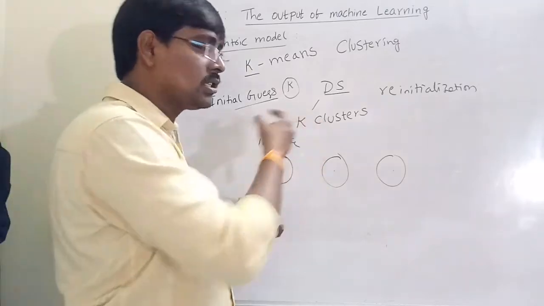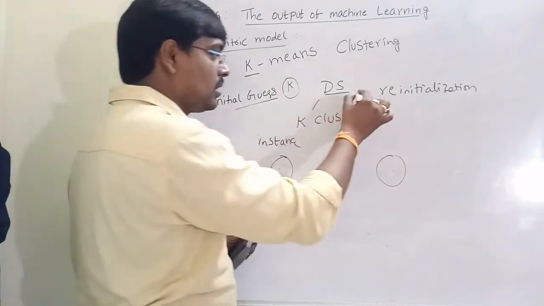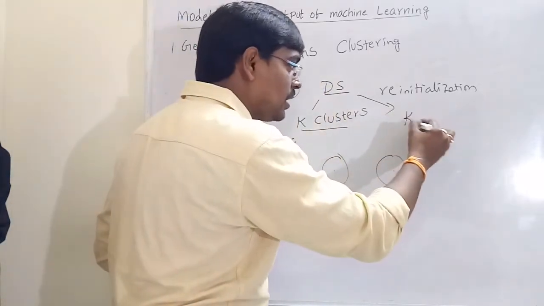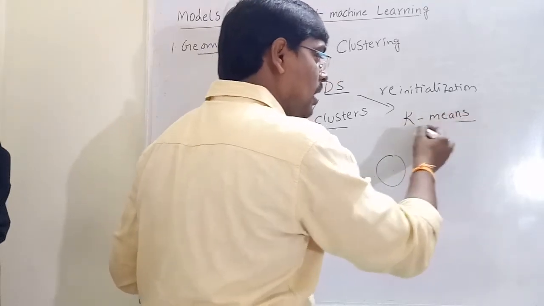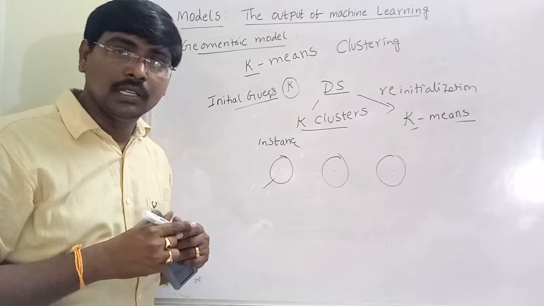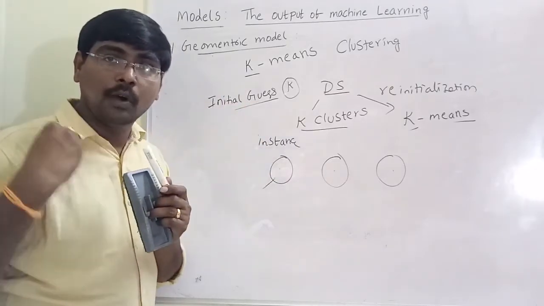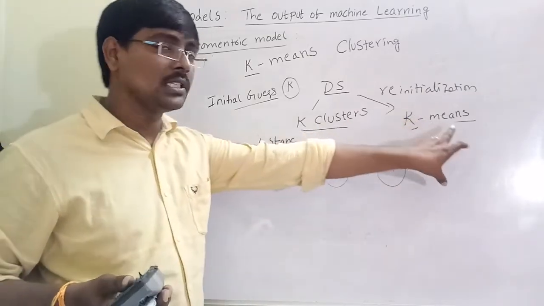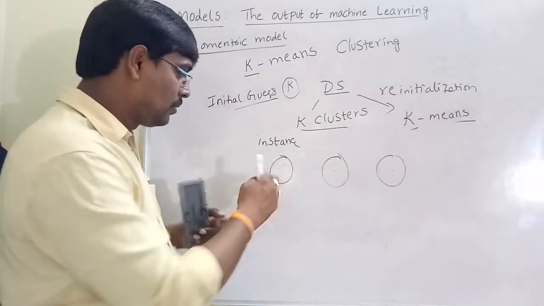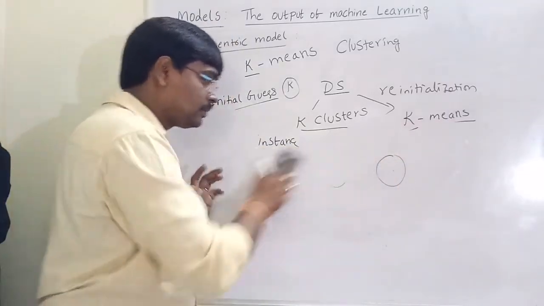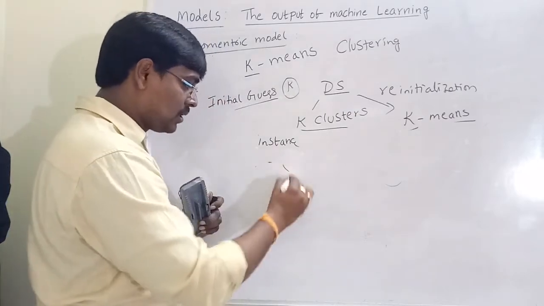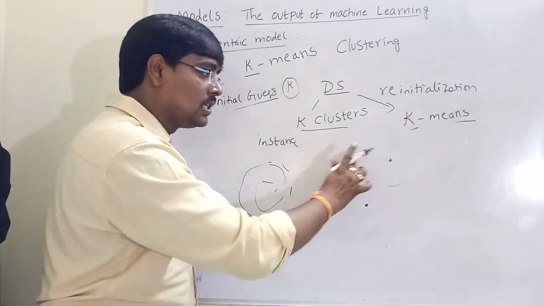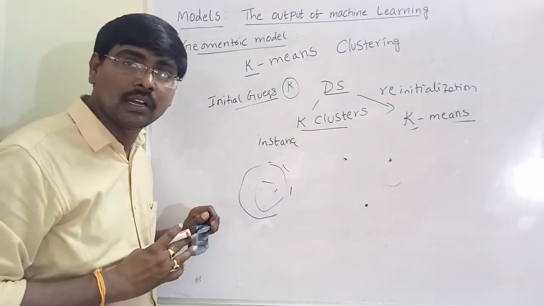This is one technique. So in the initial case, we are assuming k clusters. Another alternate technique is, in the initial case, instead of k groups, I am using k means. K means means k points are assigned as centers of the clusters. I already fixed them. Suppose 3 points form the centers of the clusters. For example, these are the 3 points without any groups. We have a different data set. Among the data set, I fix this, this, and this. These are the 3 points, the centers or centroids of the clusters.